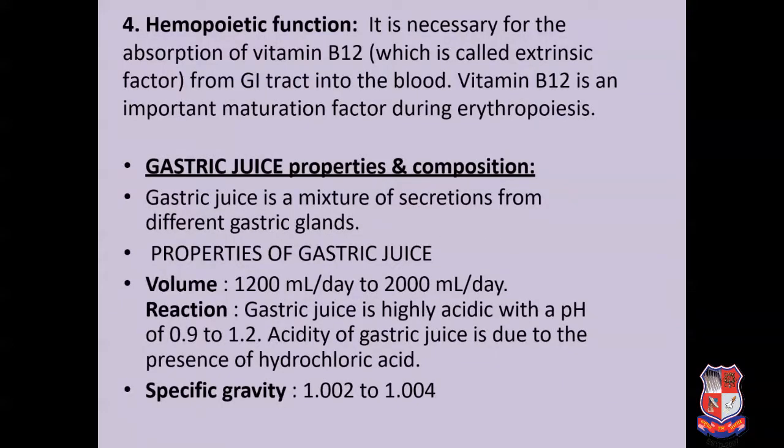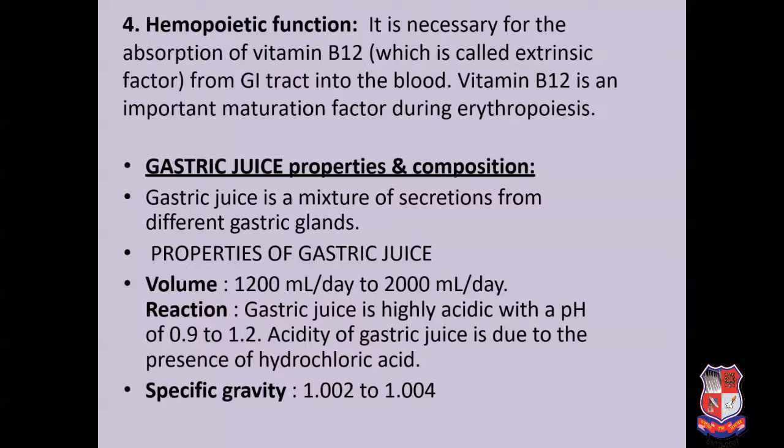The fourth function is hemopoietic function. The stomach is necessary for the absorption of vitamin B12 from the GI tract into the blood. As we all know, vitamin B12 is an important factor for erythropoiesis, that is the formation of RBC. Till now we have gone through the structural anatomy and function of the stomach. Now we'll move ahead with the other part of the stomach. In the stomach, the gastric juice is present, which plays a major role. So the properties, composition and function of gastric juice will be seen in the upcoming slides.